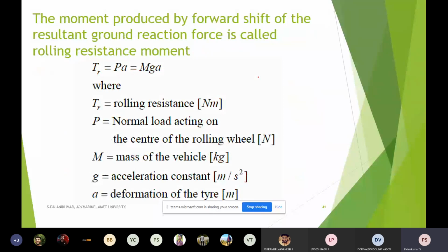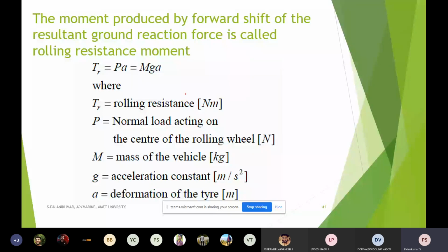Very importantly, the moment produced by the forward shift of the resultant ground reaction force is called rolling resistance. The very first resistance is rolling resistance. That is due to the normal load acting on the center of the rolling wheel, and also it is due to the acceleration.